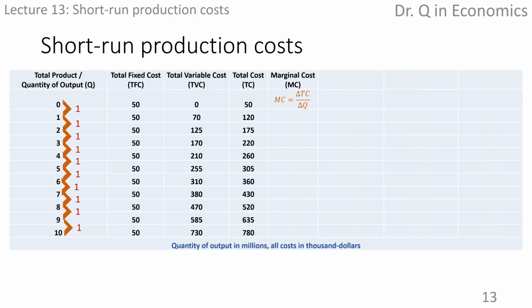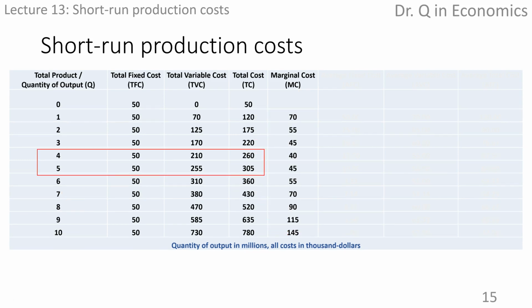Here, the output quantity changes conveniently by 1 unit, so the denominator is always 1. The difference of total costs that are adjacent to each other provides us the corresponding marginal cost.